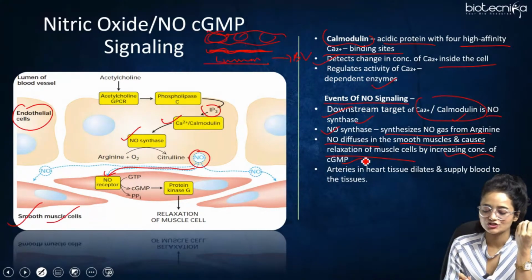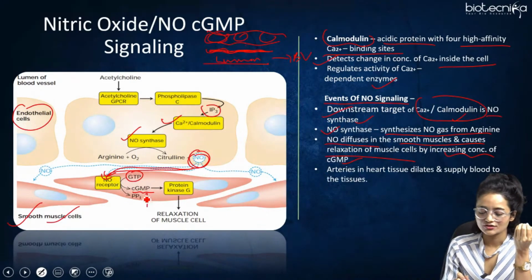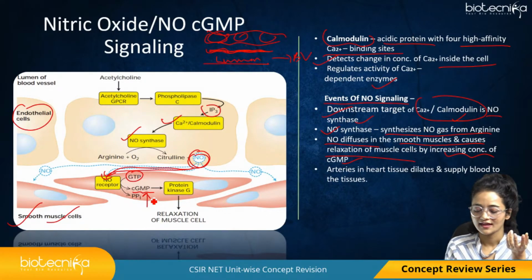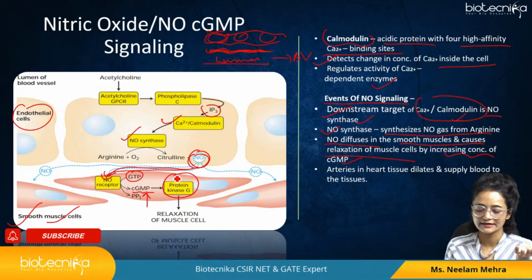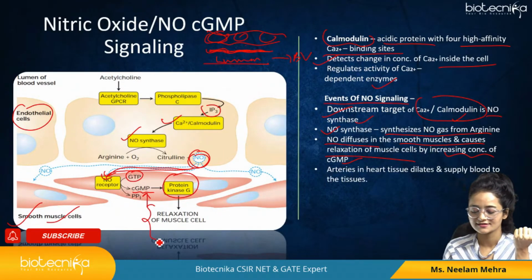So what happens is the GTP molecule is converted into cGMP when this NO gas binds to the NO receptor. When the concentration of cGMP increases inside the smooth muscle cell, it activates the protein kinase G, which is another effector molecule, right? This activation will lead to the relaxation of the muscle cells, right?